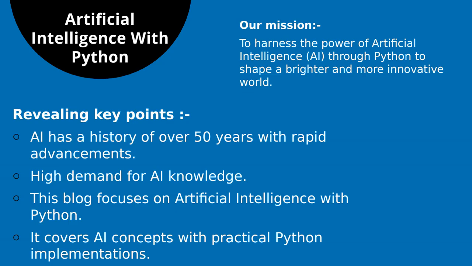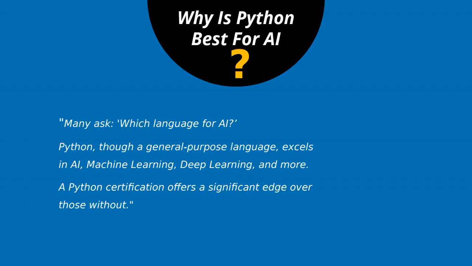Artificial intelligence with Python. Every day we are talking about AI, artificial intelligence. Why is this very important? Because earlier we were saying that only human beings are intelligent, more than any other thing. But nowadays we can say that any machine can be as intelligent as a human being. That is why AI is very popular nowadays, and we can implement it with many tools and many languages. But Python is also a very important tool where we can implement AI.